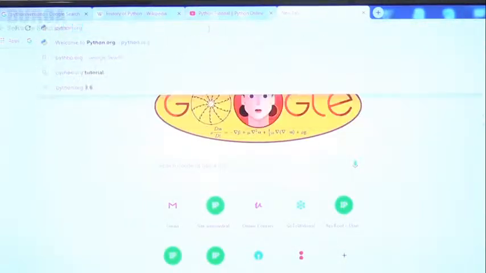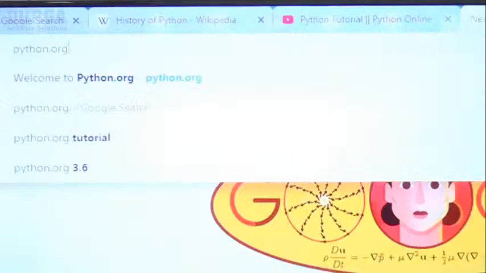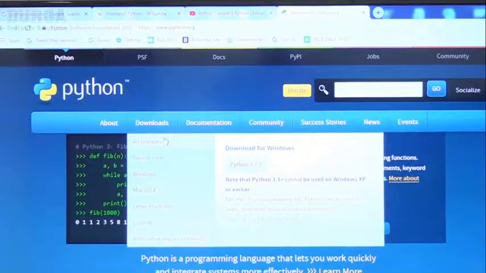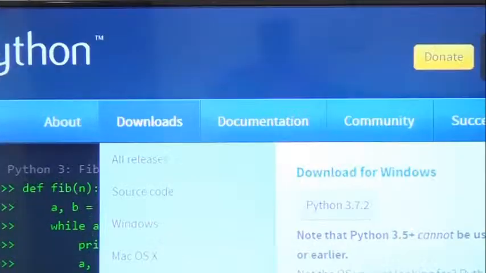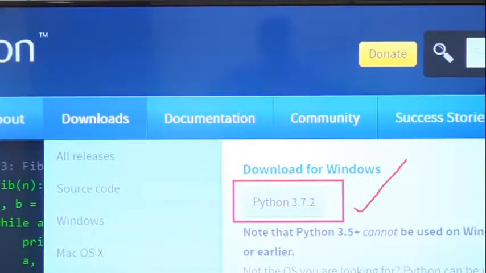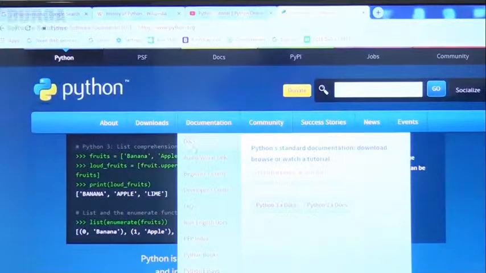Where is the proof for that? If you observe python.org, observe this. This is the official website for Python, sir. If you observe now, if I want to install, download, observe which version is there? Python 3.7.2. This is the most recent version, sir.